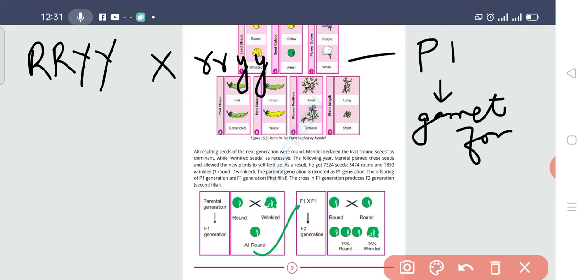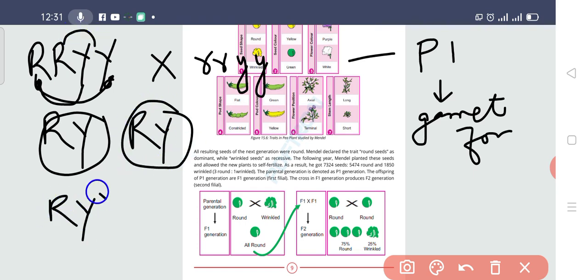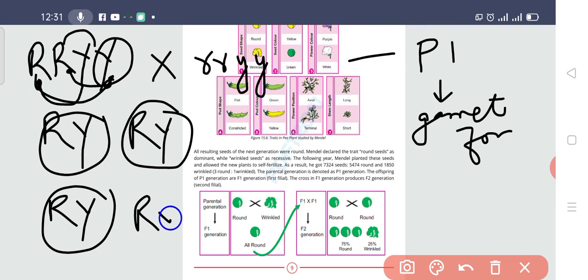Obviously there are two genes, so in one gamete there would be two genes: capital R and capital Y, then again capital R and capital Y. Four gametes are going to be produced.